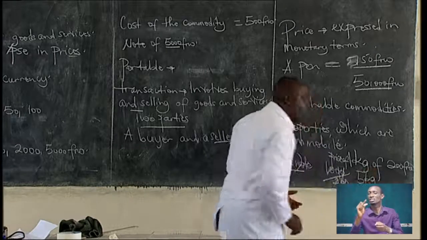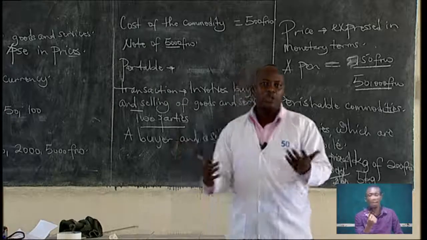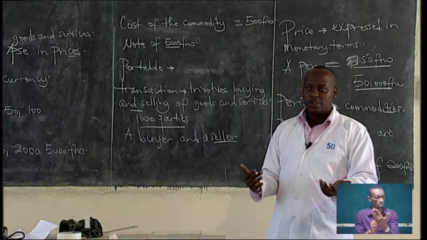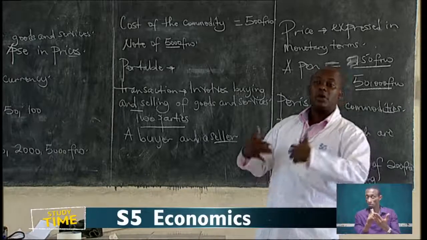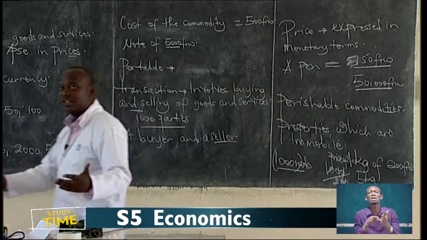Money helps in calculation and in accounting procedures.